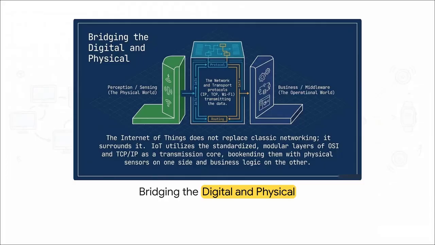This is the ultimate takeaway, synthesizing everything we've looked at today. The Internet of Things absolutely does not replace the classic TCP/IP networks we started with. Instead, it literally surrounds them. It uses those standardized modular layers as a transmission core right in the center, and simply bookends them: physical perception on one side and operational business logic on the other.